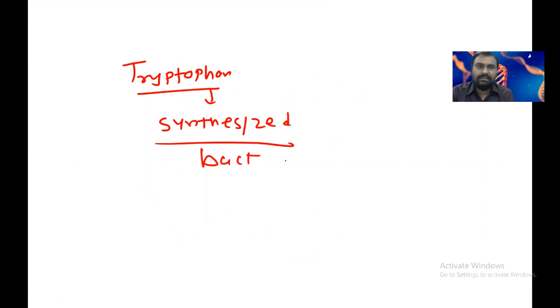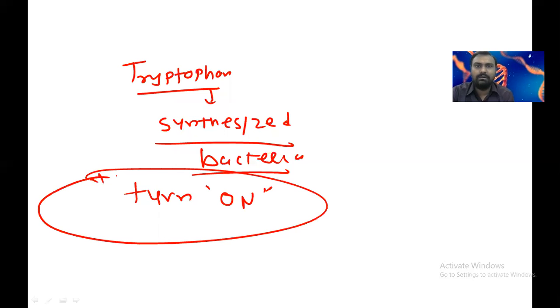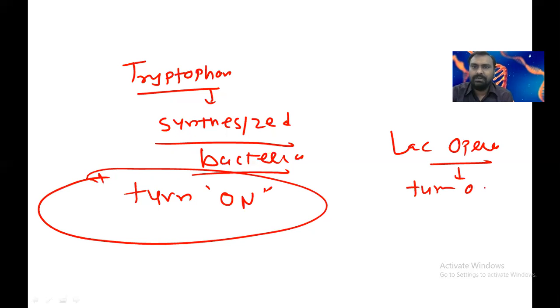Bacteria require the amino acids, so the tryptophan operon is normally turned on, unlike the lac operon, which is normally turned off, suppressed.